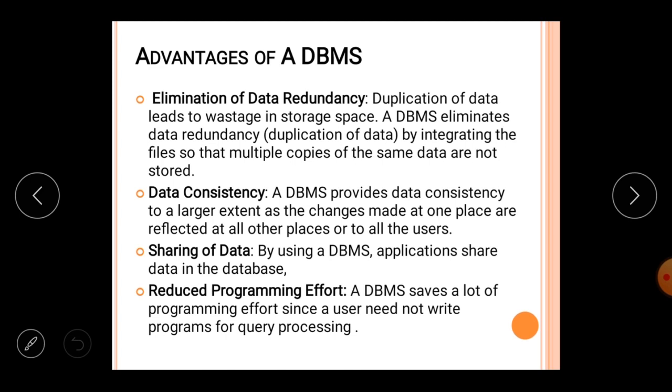If there is repetition of the data, it may be possible that a change we need to make in a particular record is done in one place, and that change is not made in the second place. Then what will happen? This type of data leads to data inconsistency. So if there is data redundancy, meaning duplication of the data, then there may be data inconsistency, and if there is no duplication of the data, then there is no data redundancy.